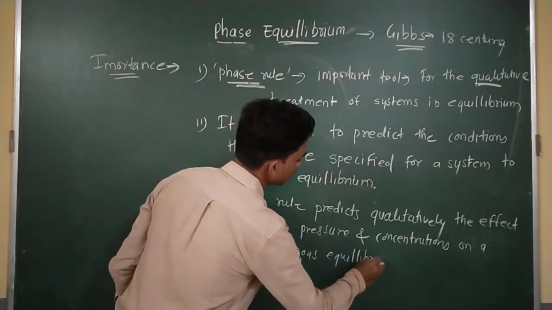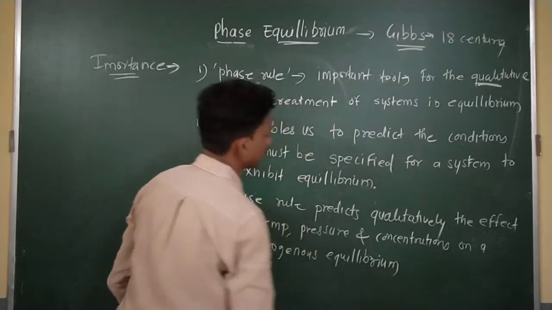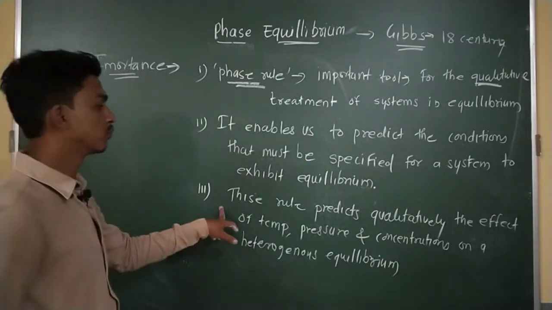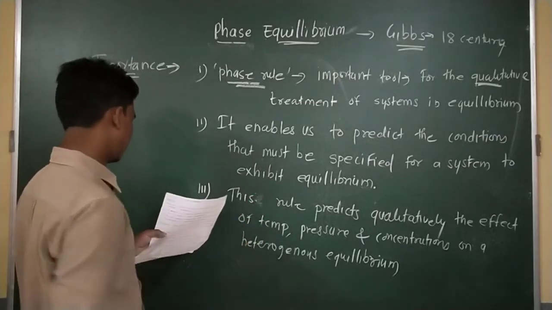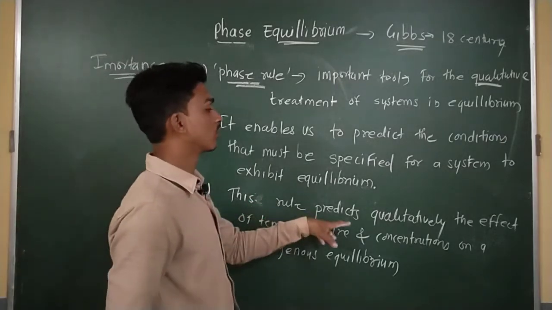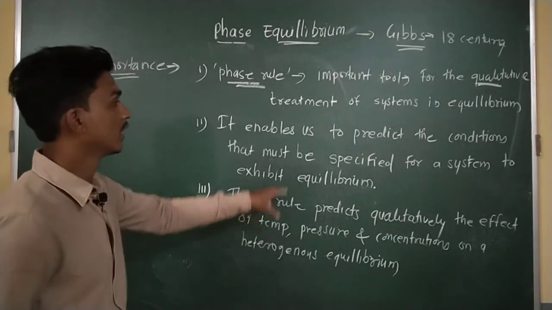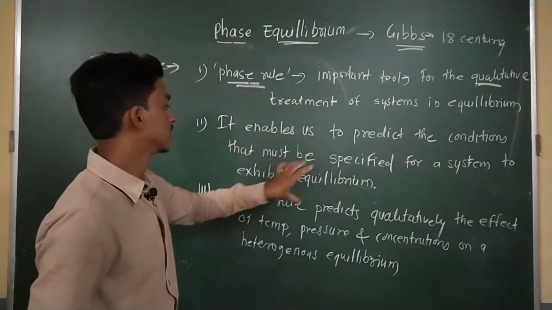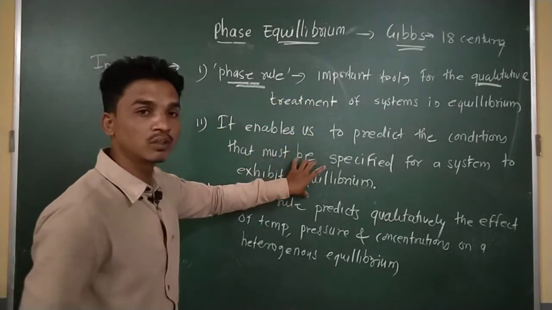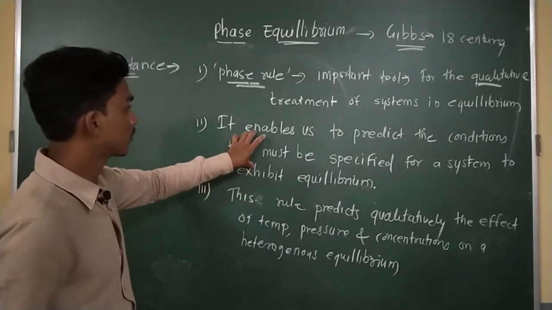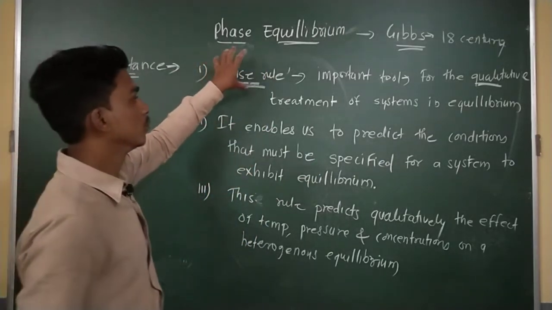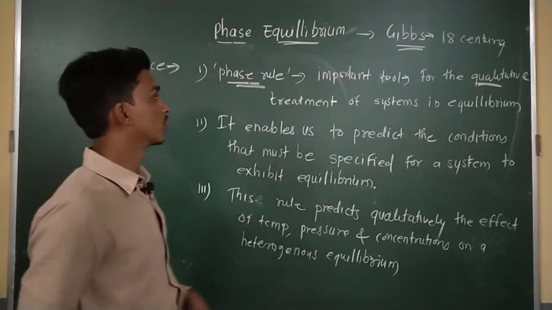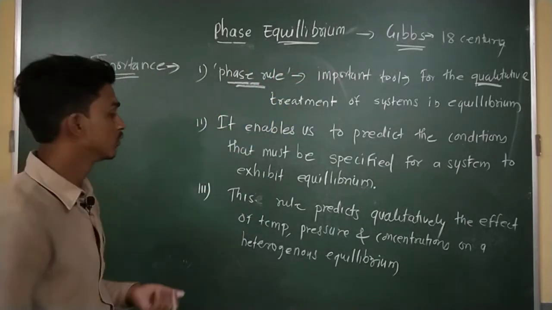This is a very important point. The phase rule predicts the qualitative effect of temperature, and at what condition the system exhibits the equilibrium state. This is an important tool for the qualitative treatment of systems in equilibrium.